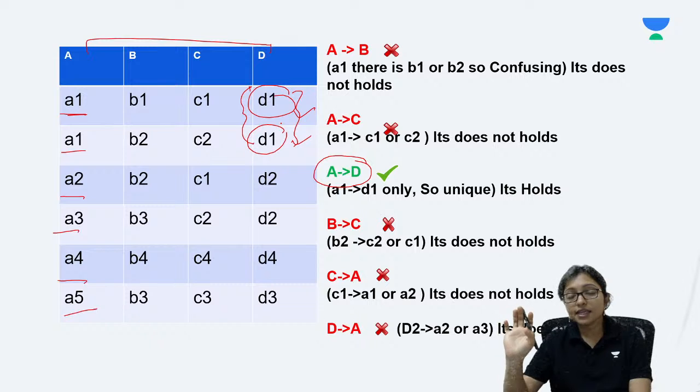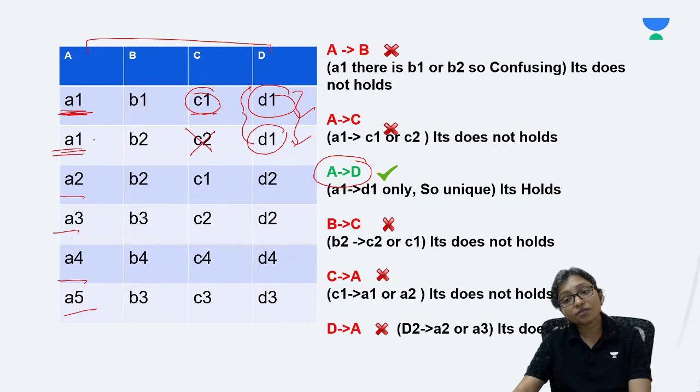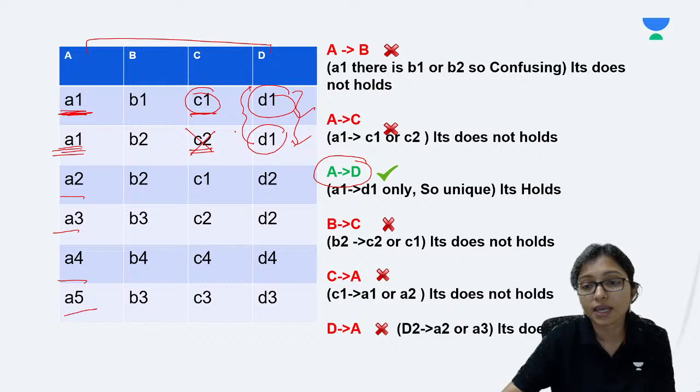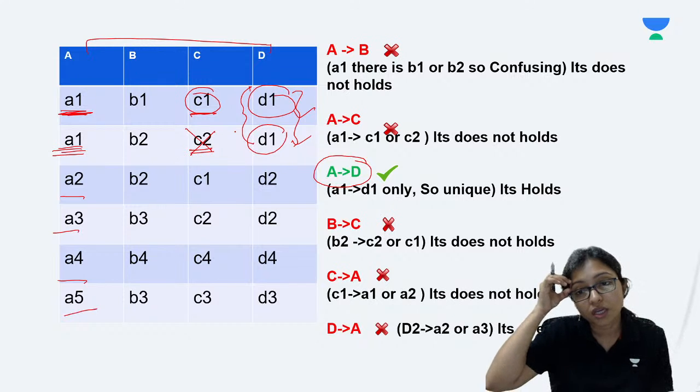Udari: A implies C holds. No, A implies C is also not holding. For A1, here is C1. For A1, here is C2. It will not hold. A1's father's name is C1, and A1's father's name is C2. How is it possible? Think this way: A1's father's name is C1, A1's father's name is C2. Is it possible? It is not possible, and that's why A implies C will not hold. Only A implies D will hold.